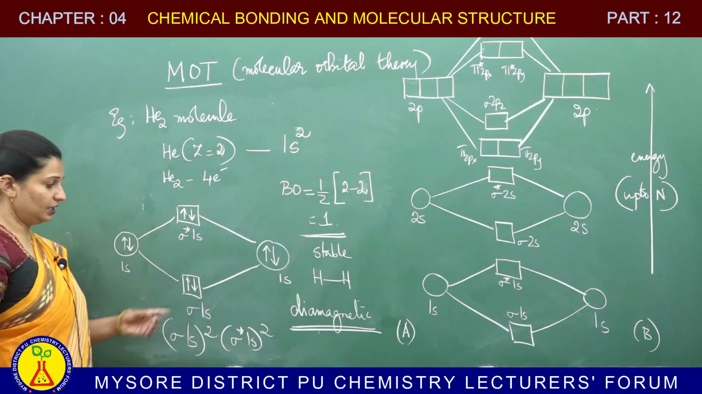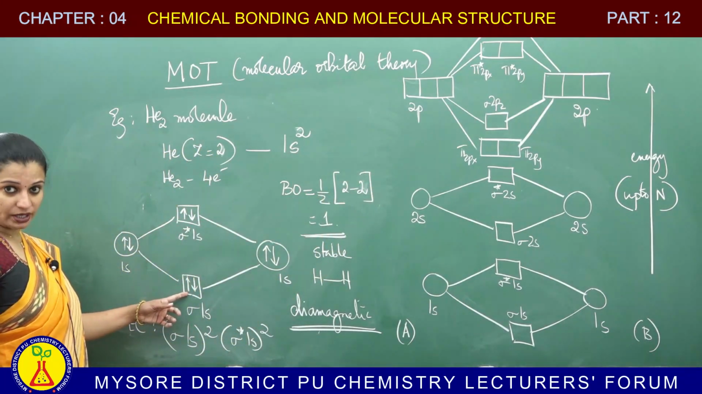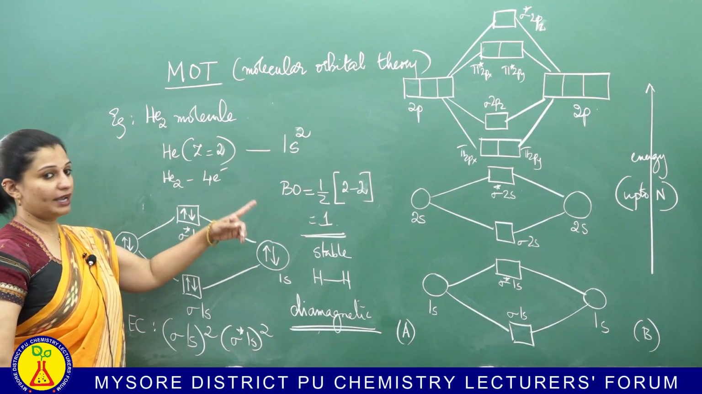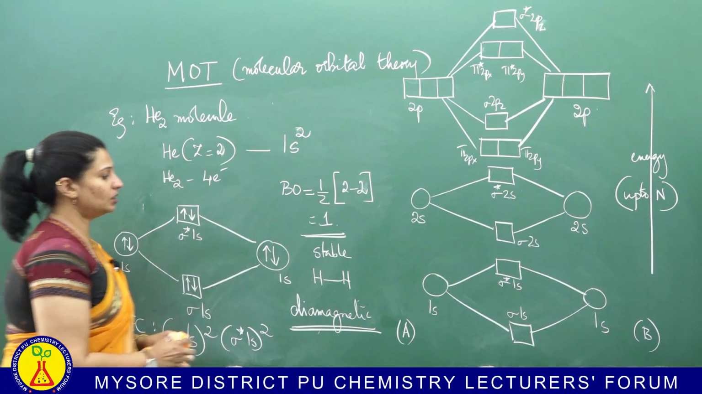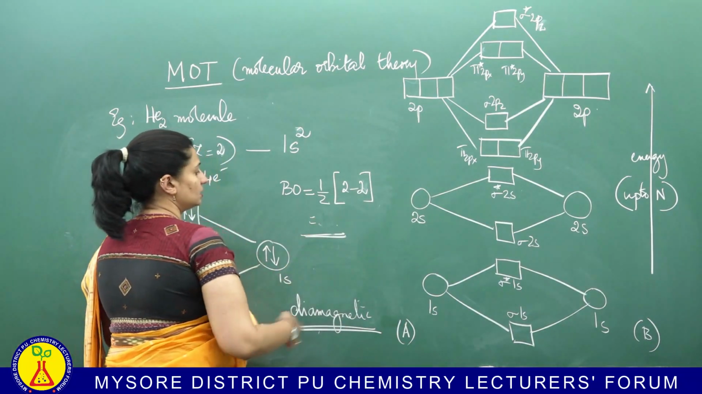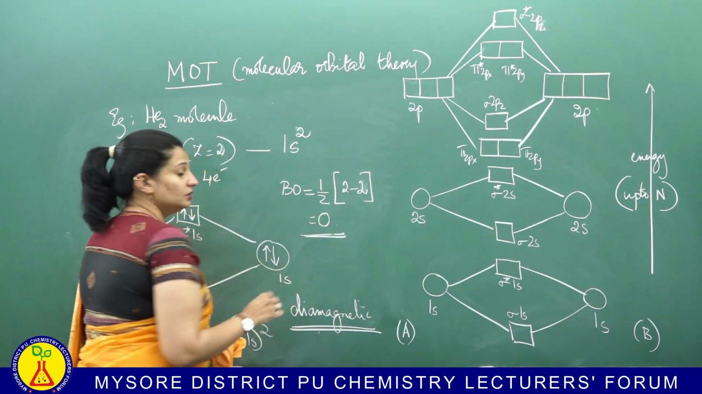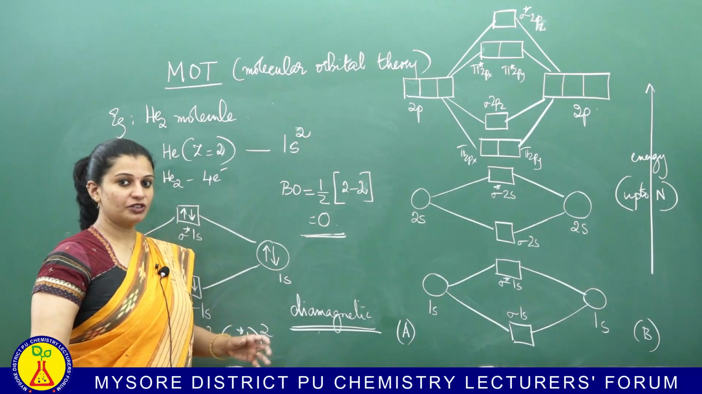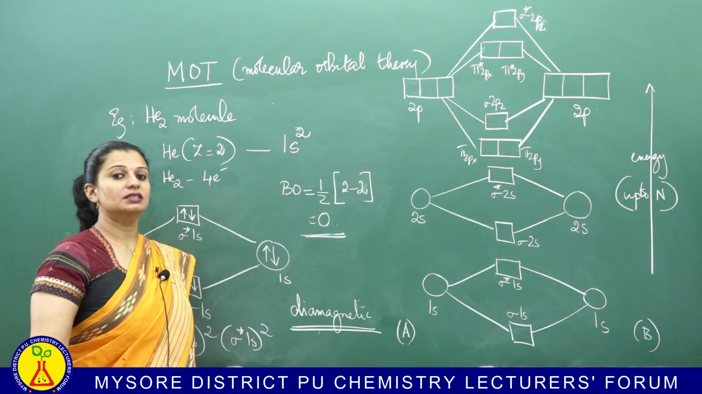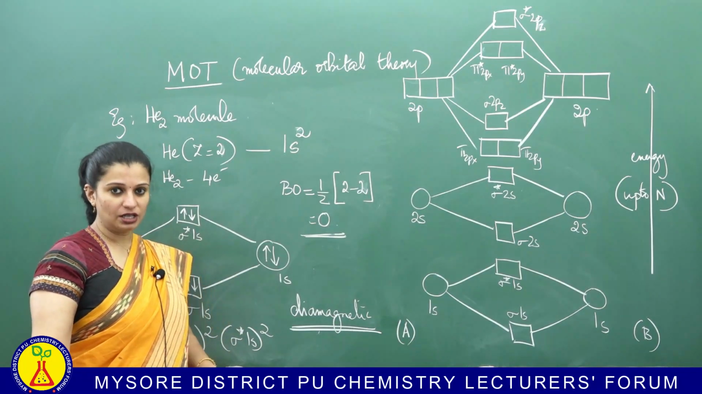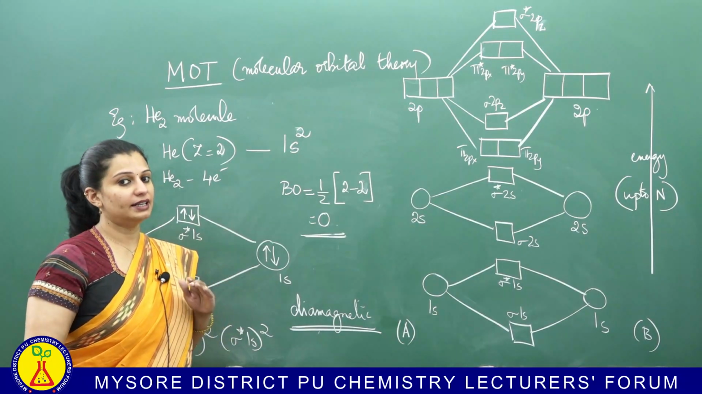How did you get that? You counted the number of electrons in bonding and you counted the number of electrons in anti-bonding. So, 2 minus 2, which means the bond order is 0. What do you mean by saying that the bond order is 0? Which means the molecule does not exist. Very, very obvious, because helium is a noble gas. Noble gases do not combine to form molecules, they have independent existence.